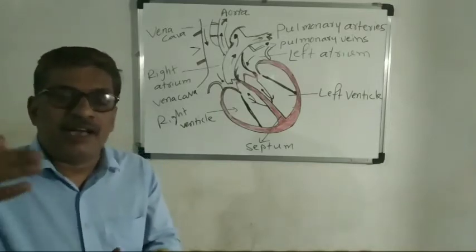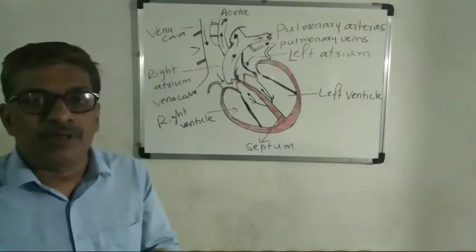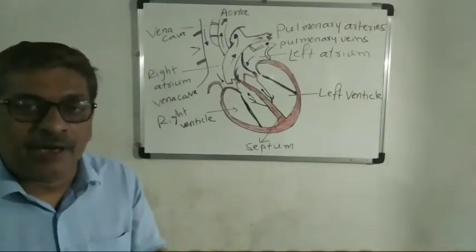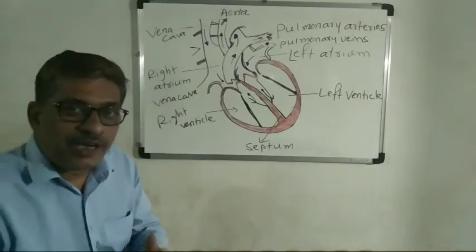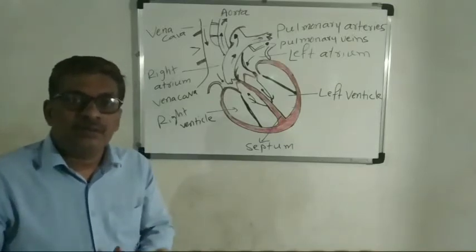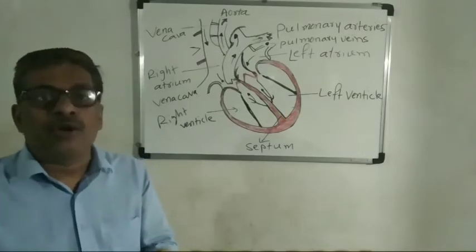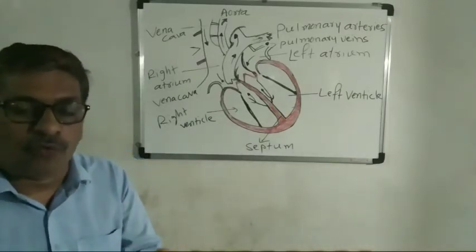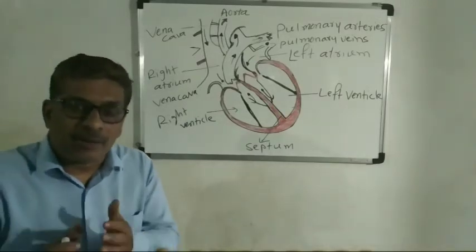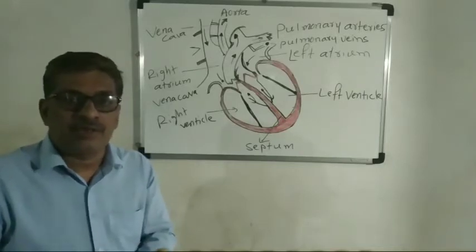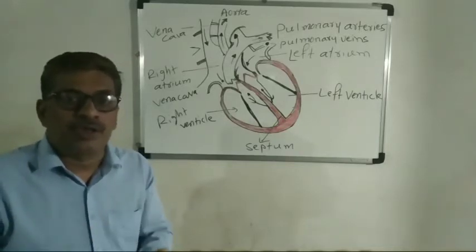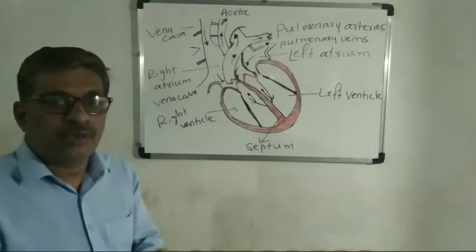Suspended materials means RBC, WBC and platelets. Plasma carries food, carbon dioxide and nitrogenous waste materials in dissolved form, and RBC, the red blood cells, carry oxygen all over the body.